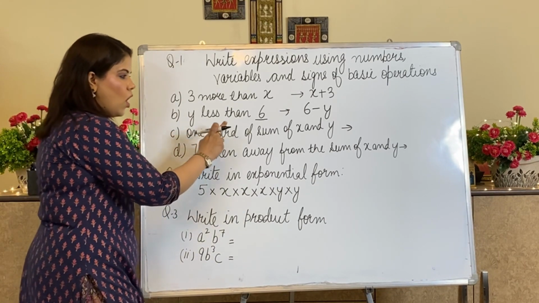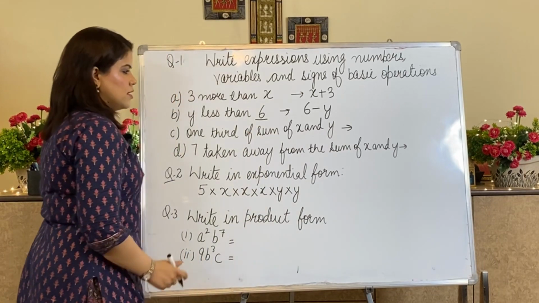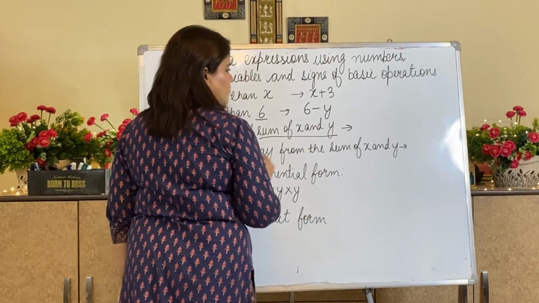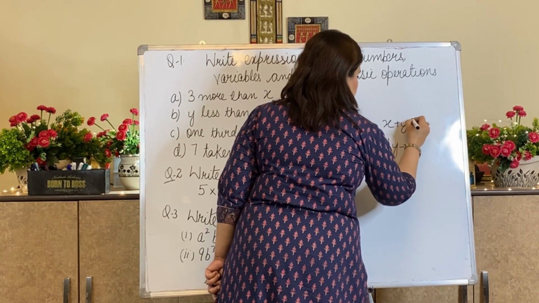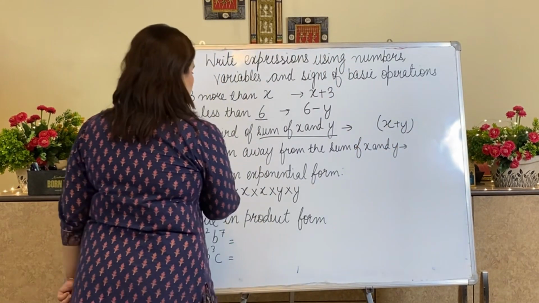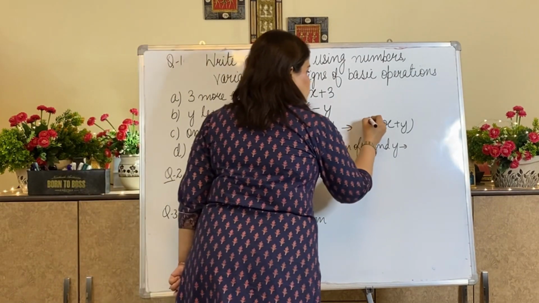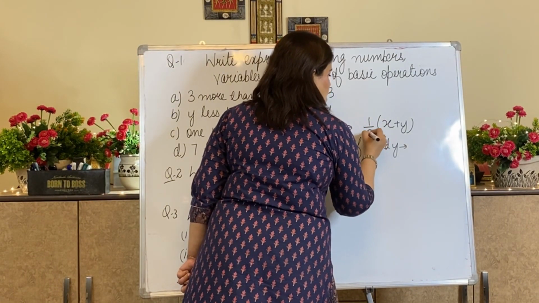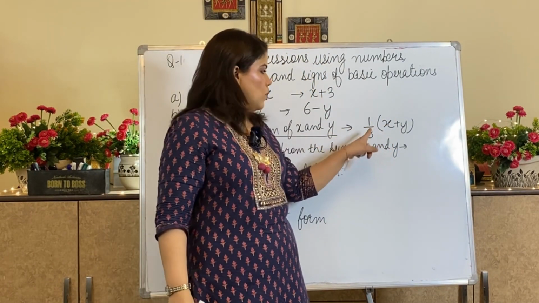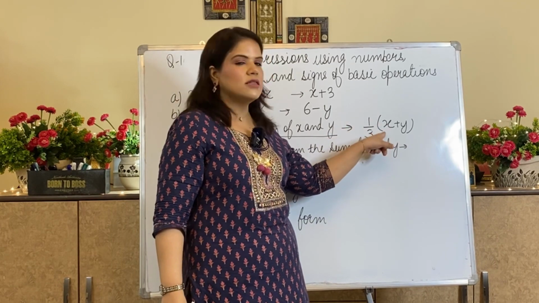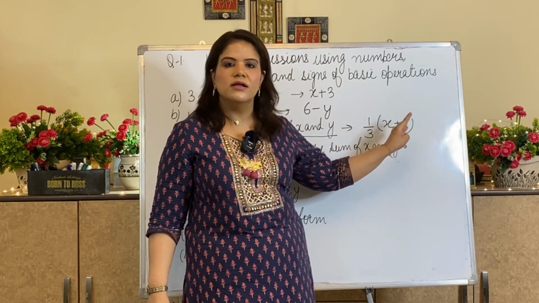1/3 of the sum of x and y. The sum of x and y I will take first. Sum of x and y means x plus y. 1/3 of means multiply. So outside the bracket 1/3 will come, and inside the bracket x plus y, the sum of x and y, will come.